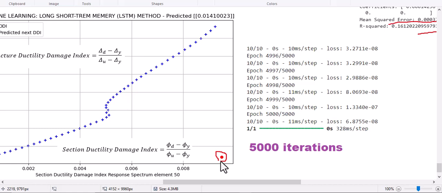So I recommend polynomial regression for our modeling predictions for our different ductility damage indices. So polynomial multiple regression is very efficient.